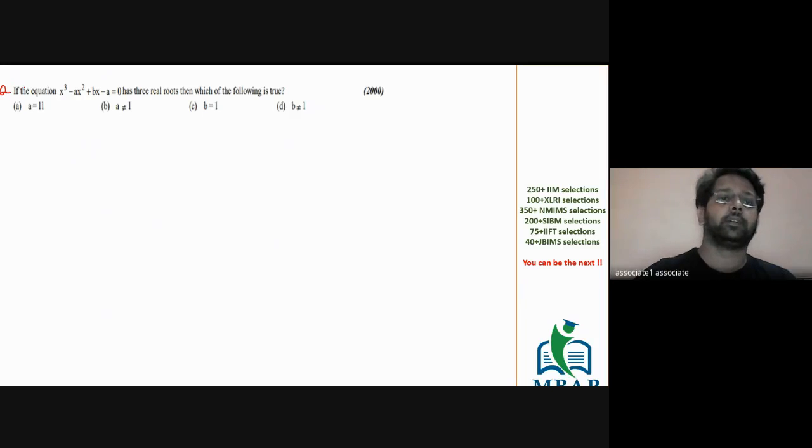The question says, if the equation x cube minus ax square plus bx minus a has 3 real roots, which of the following necessarily have to be correct? I hope all of you can see the question well. x cube minus ax square plus bx minus a is equal to 0 has 3 real roots. Which of the following has to be correct?